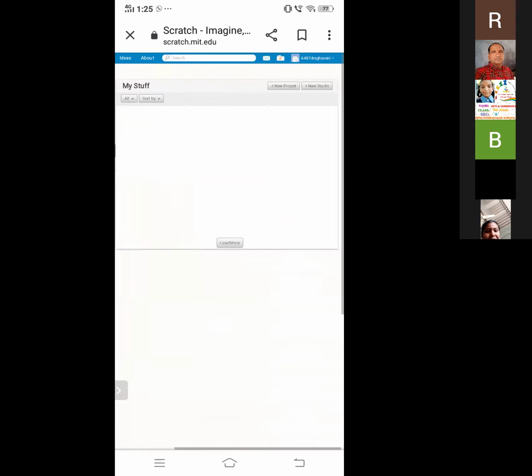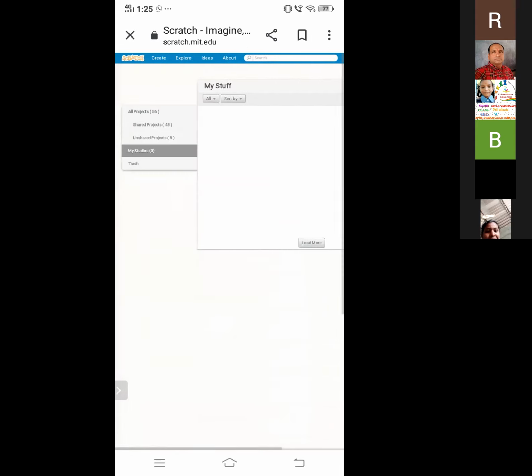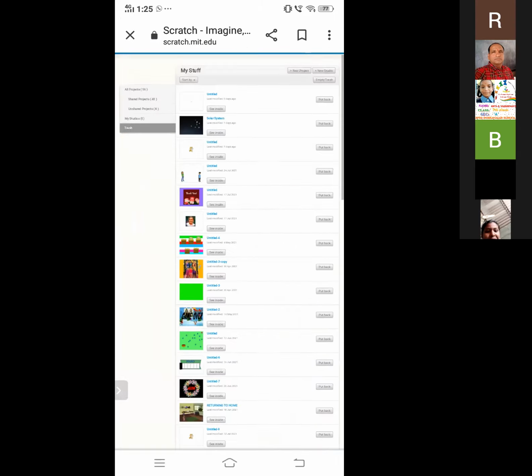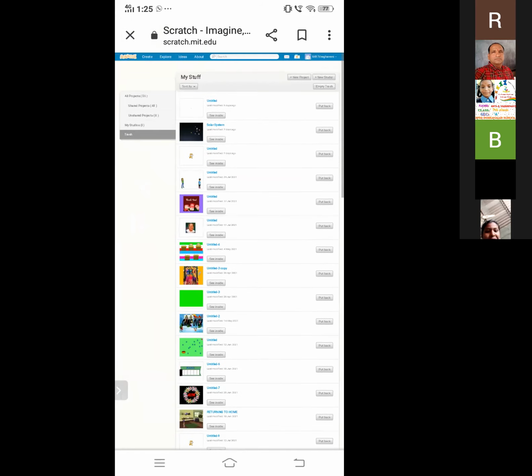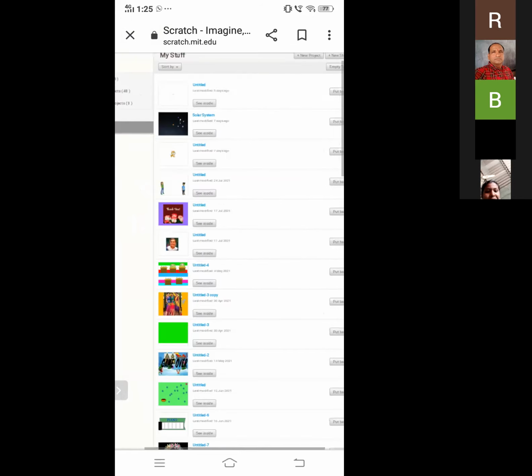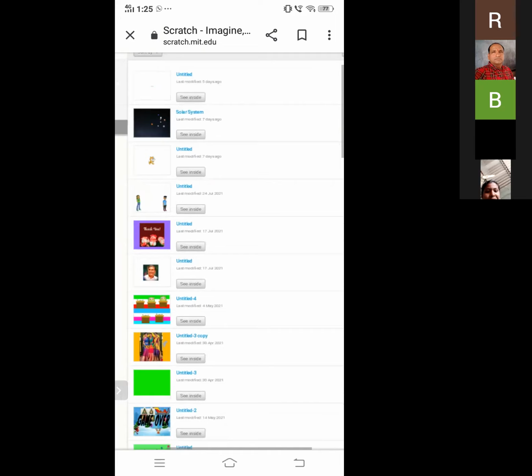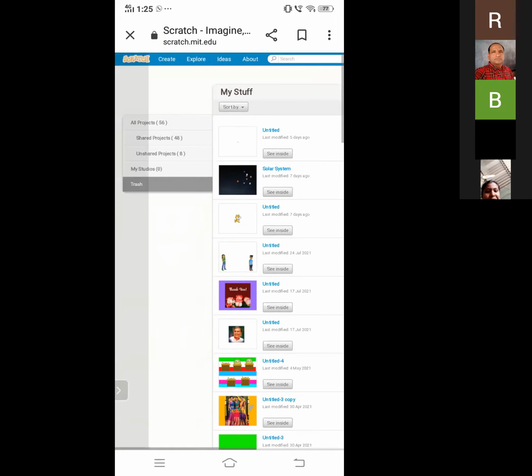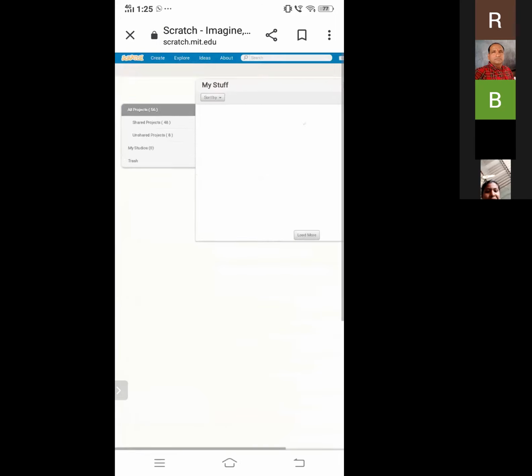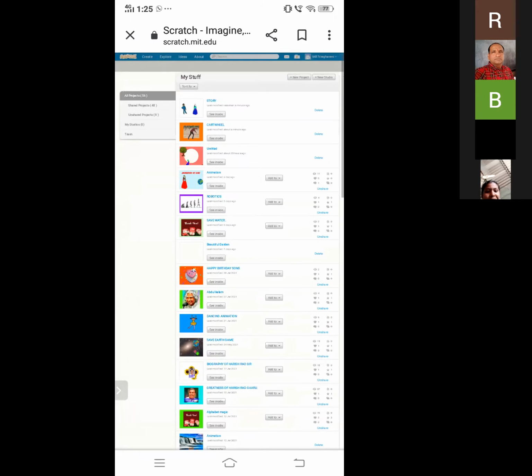And my studios. So we can share our projects in my studios or my stuff. And the trash, it is like a dustbin, and it stores our deleted projects. And this is about the project list.